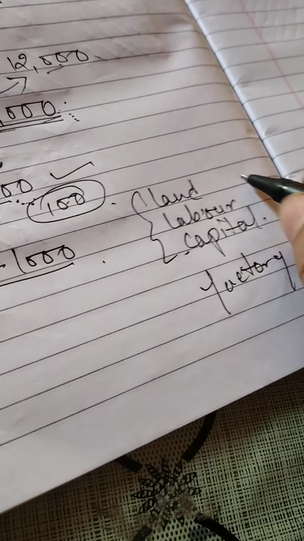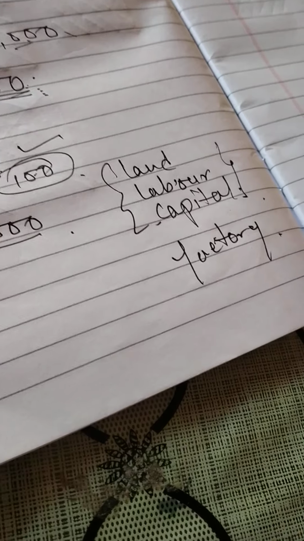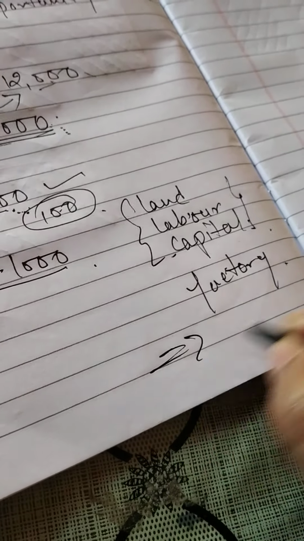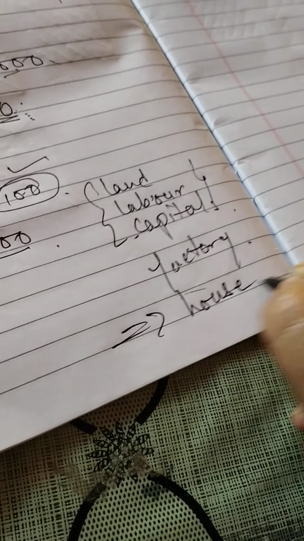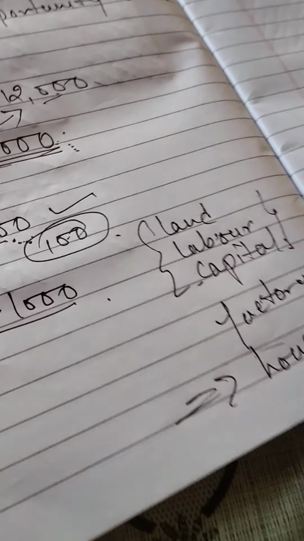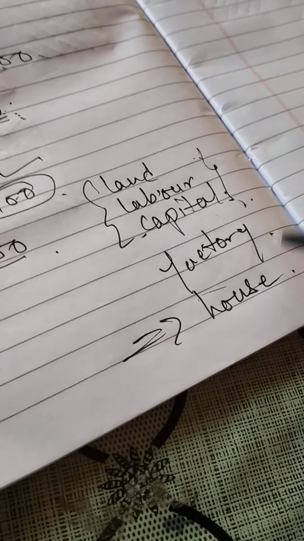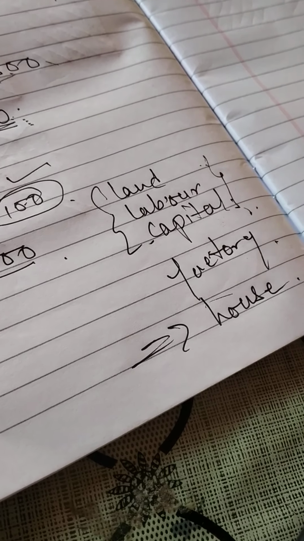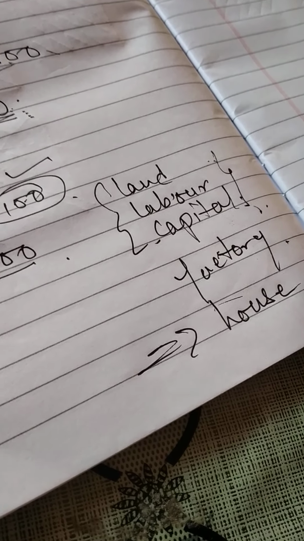Means the houses that we could have produced from these resources, right, that is our opportunity cost.